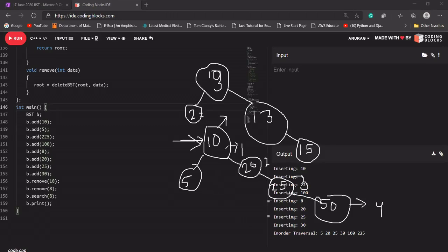Yes, deleting is also big O of n in a BST because it can be a right skewed or left skewed subtree. It can be big O of n. Let's say it is having 10, 13, and 15 here only. If I want to delete 15, I have to go from 10 to 13 to 15 here. Okay, it will be big O of n. So if I was talking about the height of the tree, how will we get the height of this tree?